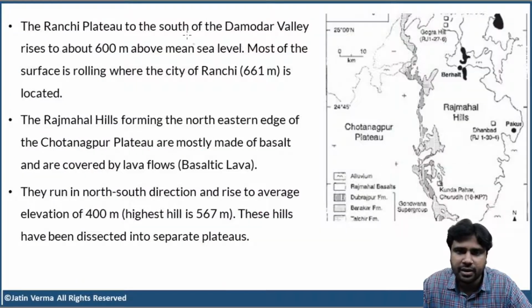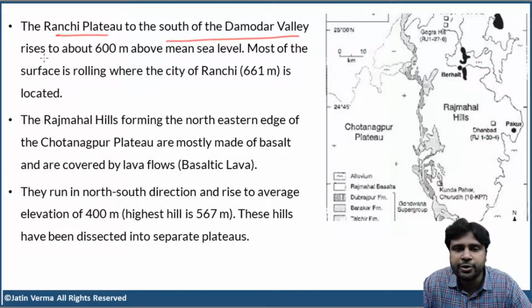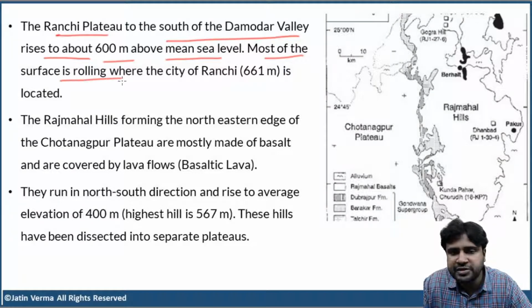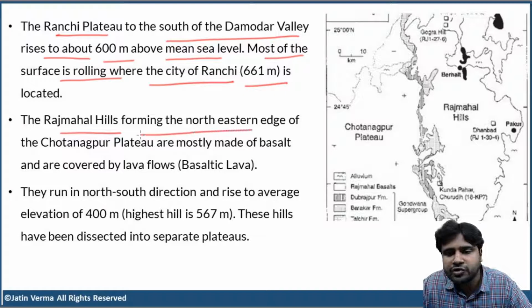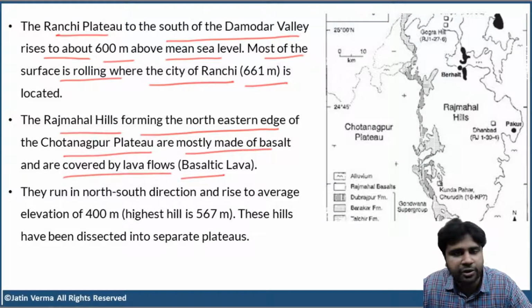The Ranchi Plateau is to the south of the Damodar Valley and it rises to about 600 meters above the sea level. Most of the surface is rolling, and here we have the city of Ranchi. The city of Ranchi is situated at an elevation of 661 meters above the sea level. Clear, right? Now, the Rajmahal Hills, forming the northeastern edge of Chota Nagpur Plateau, are mostly made up of basalt and are covered by lava flows, that is basaltic lava. Lava flow is always basaltic.